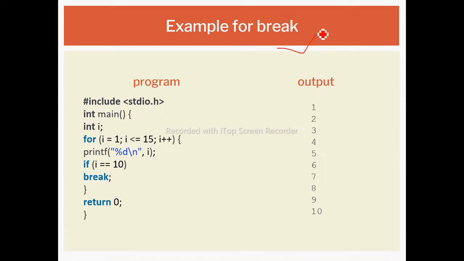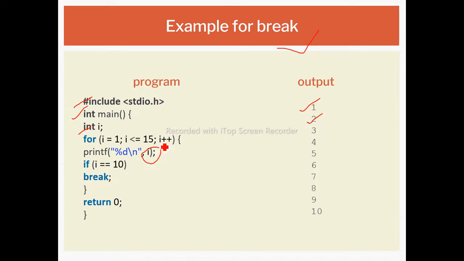Next is example of break statement. So here firstly declaration of header file, then declaration of main function, then declaration of variable. Here i is equal to 1, i is less than 50, that is 1 is less than 50. Yes, we are printing the 1 value. Okay, next we are incrementing that i value. i was 1, it will become 2. So 2 is less than 15. Yes, we are going to display the 2.